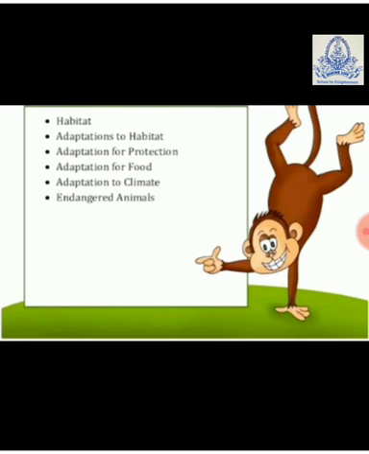The second kind of adaptation that they need is adaptation for their protection. What kind of protection do animals need? Small animals need protection from big animals, just like a rabbit needs protection from the lion. In the same way, a deer needs protection from tigers, lions and other big animals. So protection is the next condition to adapt themselves.